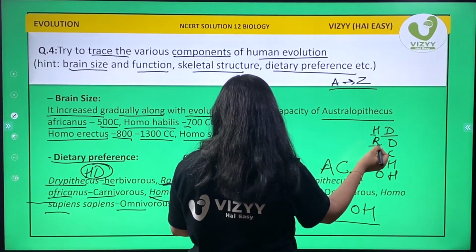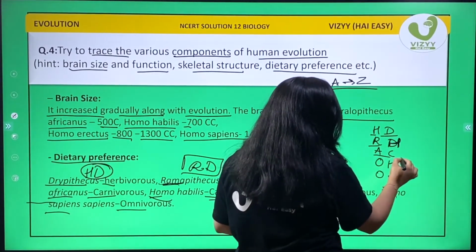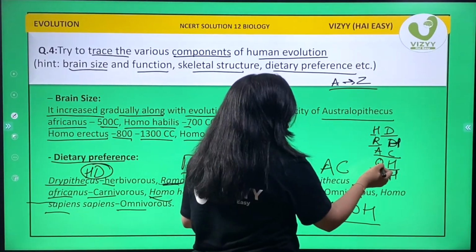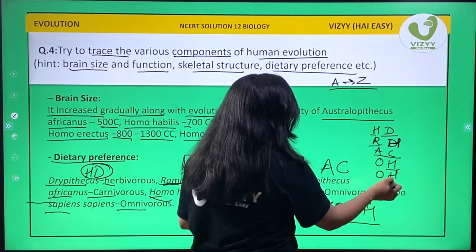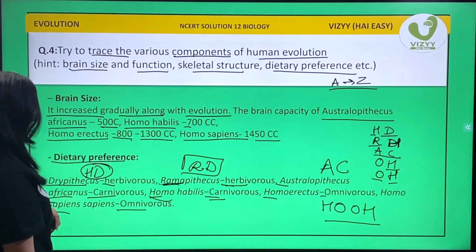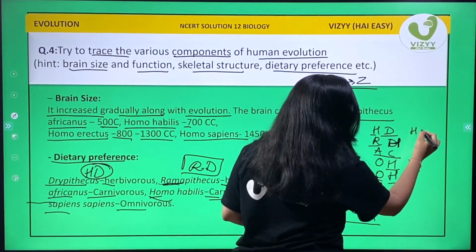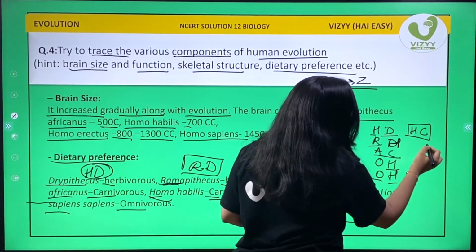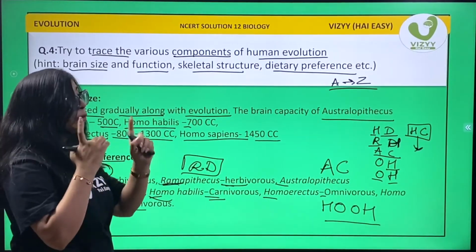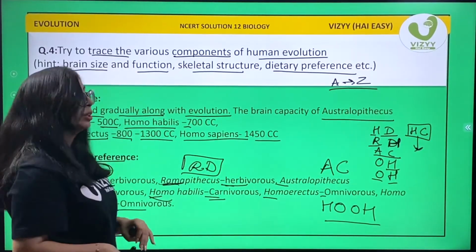Ramapithecus was again a herbivore. AC was Australopithecus carnivore. Homo habilis is carnivore, Homo erectus and Homo sapiens sapiens were omnivore.